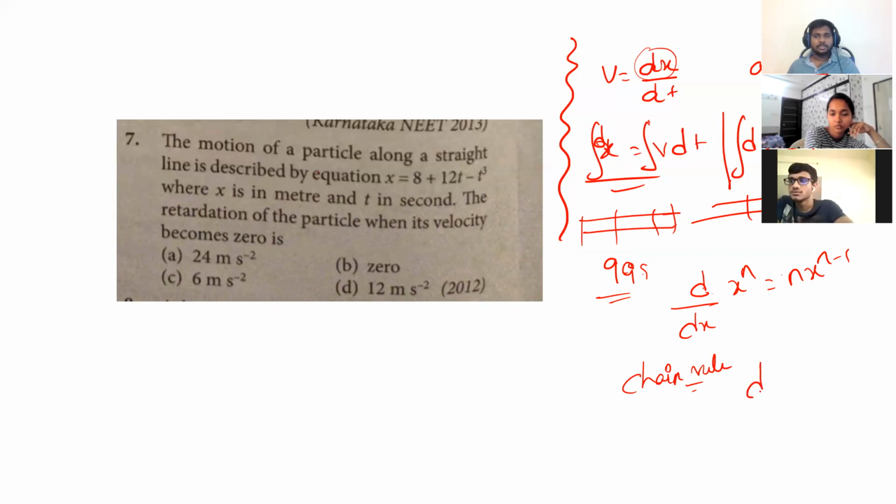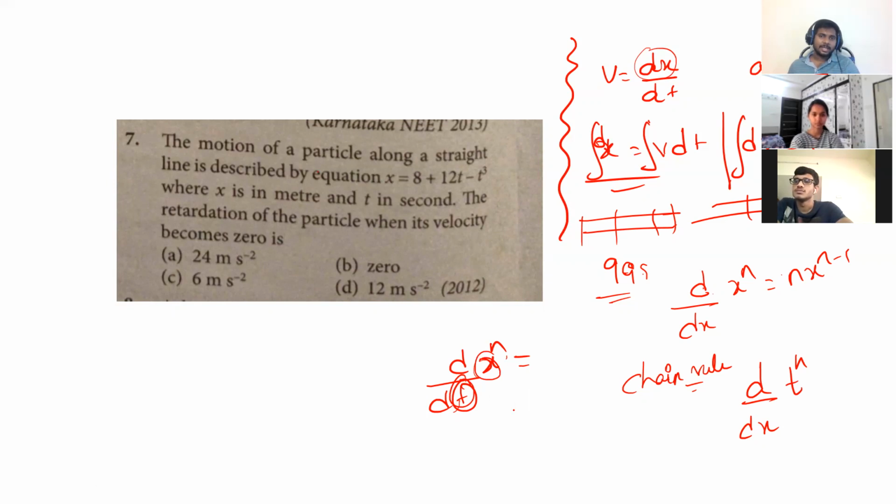Suppose they ask you d by dx of t power n, what is it? Or d by dt of x power n. Directly, if it is t power n, we can take it as n into t power n minus 1. Directly it is d by dx, we can take n into x power n minus 1. But here it is t there, here it is x there, isn't it? Yes, sir. At that time, you have to differentiate n into x power n minus 1 with respect to x first, and again differentiate x with respect to t. You know this, dx by dt. This is the chain rule.